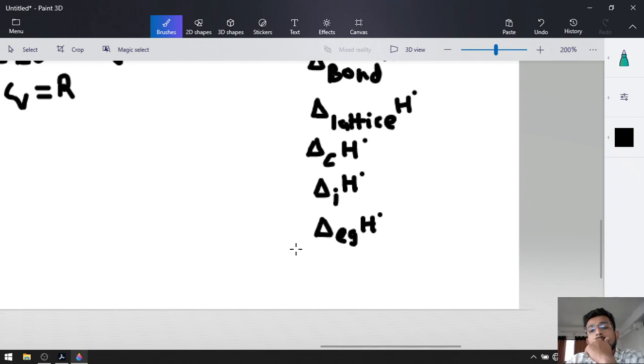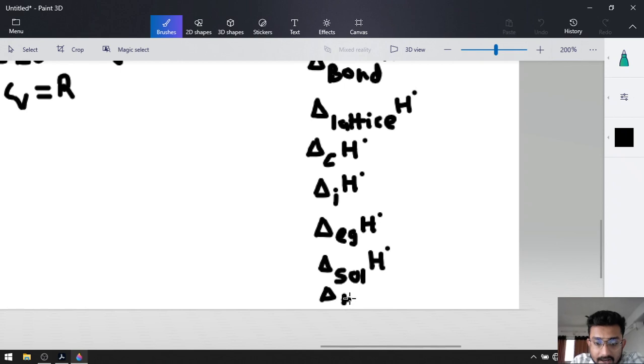After that, we discussed the Born-Haber cycle, and after the completion of the Born-Haber cycle and Hess's law, we have two particular enthalpies, that is delta Sol H naught and delta Hyd H naught.